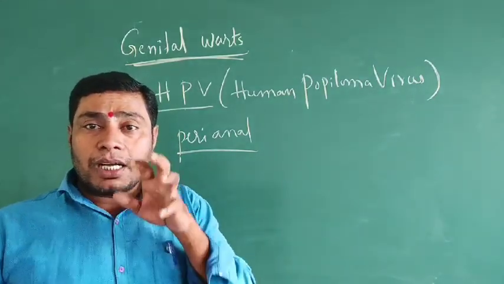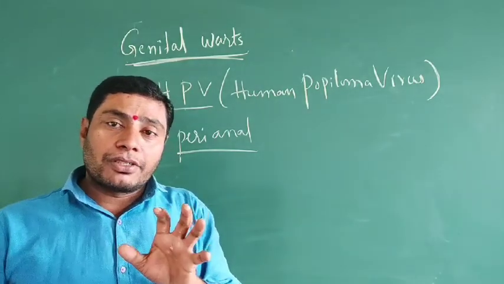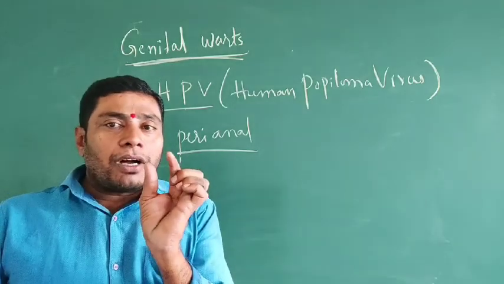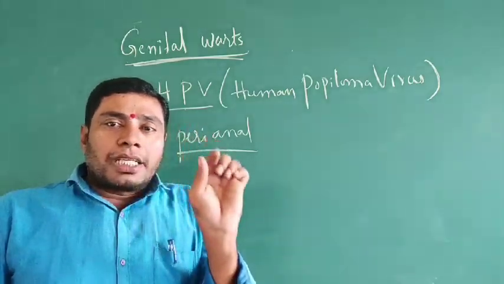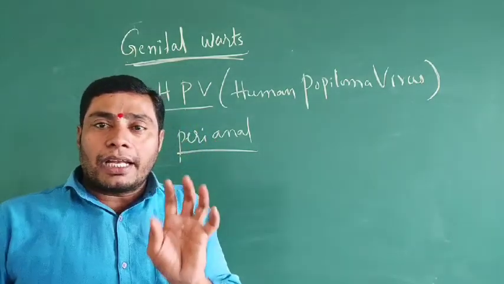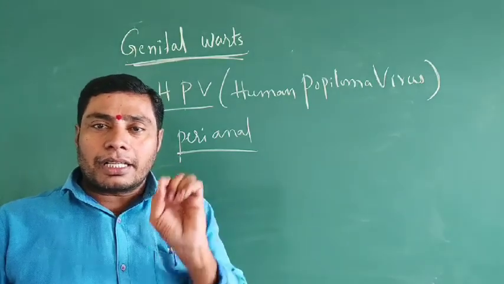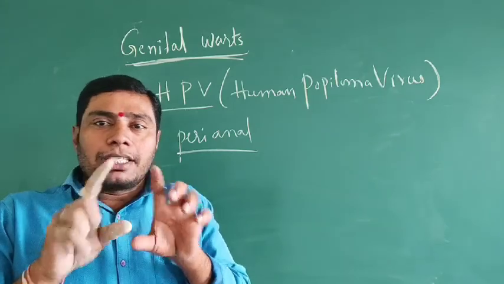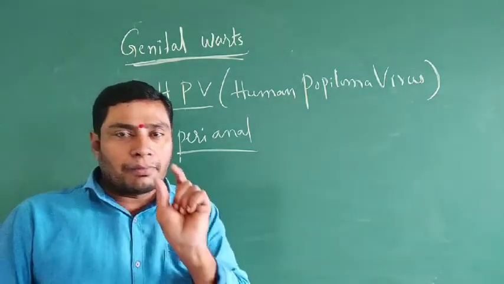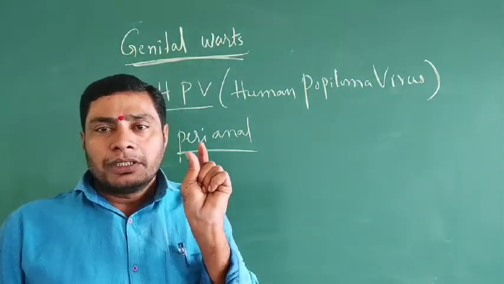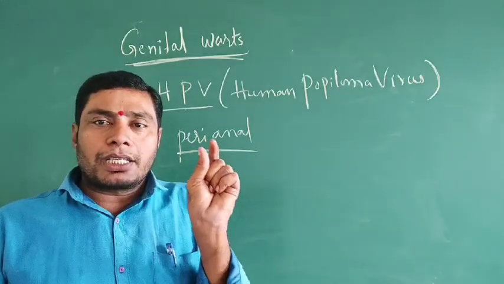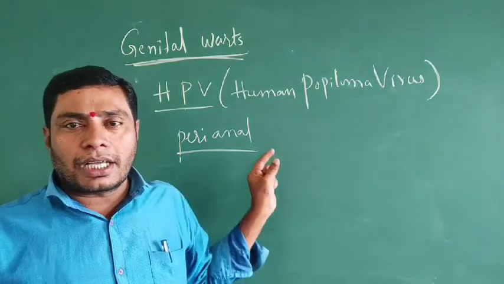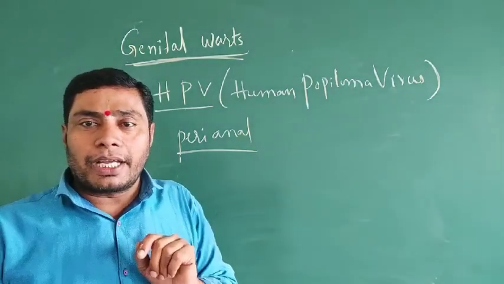It is a virus-caused disease. The warts form in the external genitalia, the peripheral anal area, the rectal area, or the opening of the vagina. The very painful burning sensation is like an injury. That is caused by the human papilloma virus.